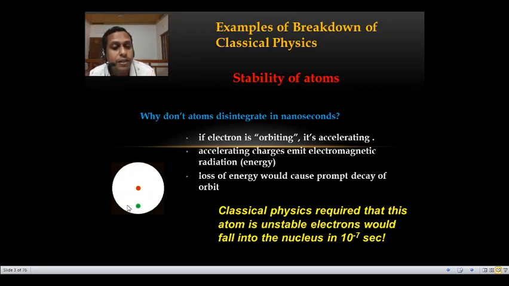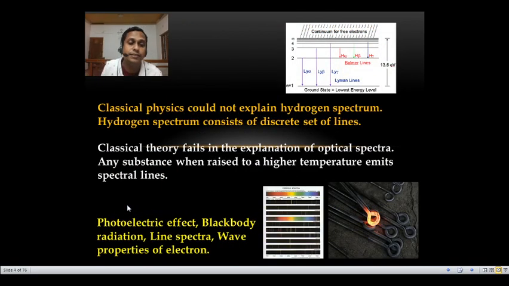At the same time, as per the classical theory, the path of the electron should be a spiral, which means there should be a continuous spectrum instead of discrete lines. We will consider that as the second crisis in physics. Classical physics could not explain the hydrogen spectra, which consist of a discrete set of lines instead of continuous lines. As I told you, the path of the electron is a continuous path, just like a spiral path. If that is the path, then the spectrum should be a continuous one. But instead of a continuous spectrum, we get a discrete spectrum, which cannot be explained with the classical theory.